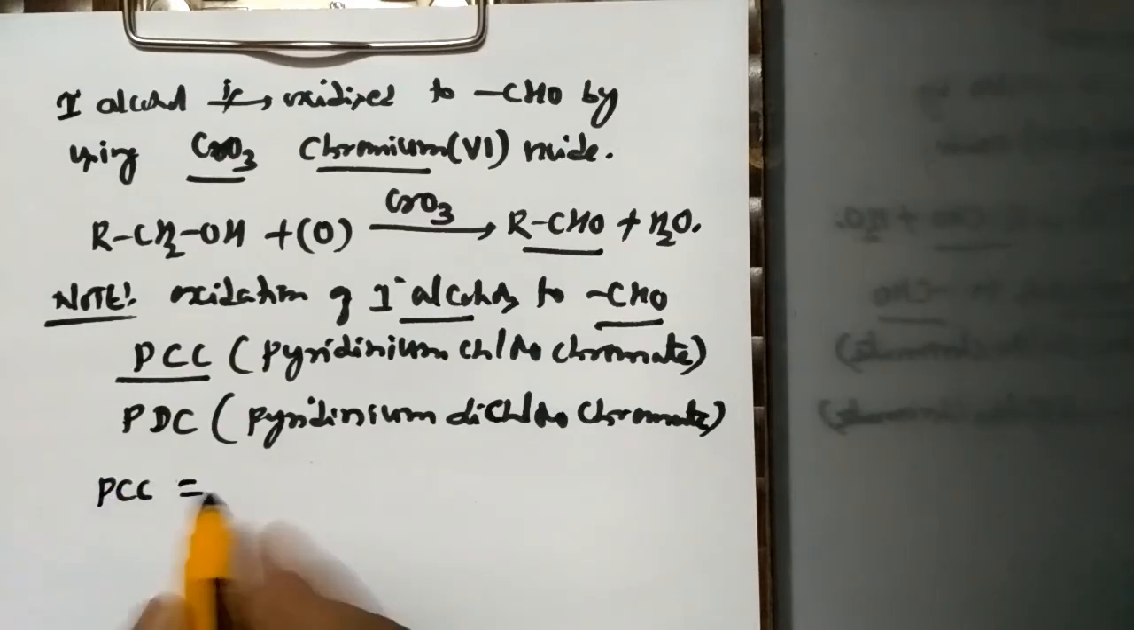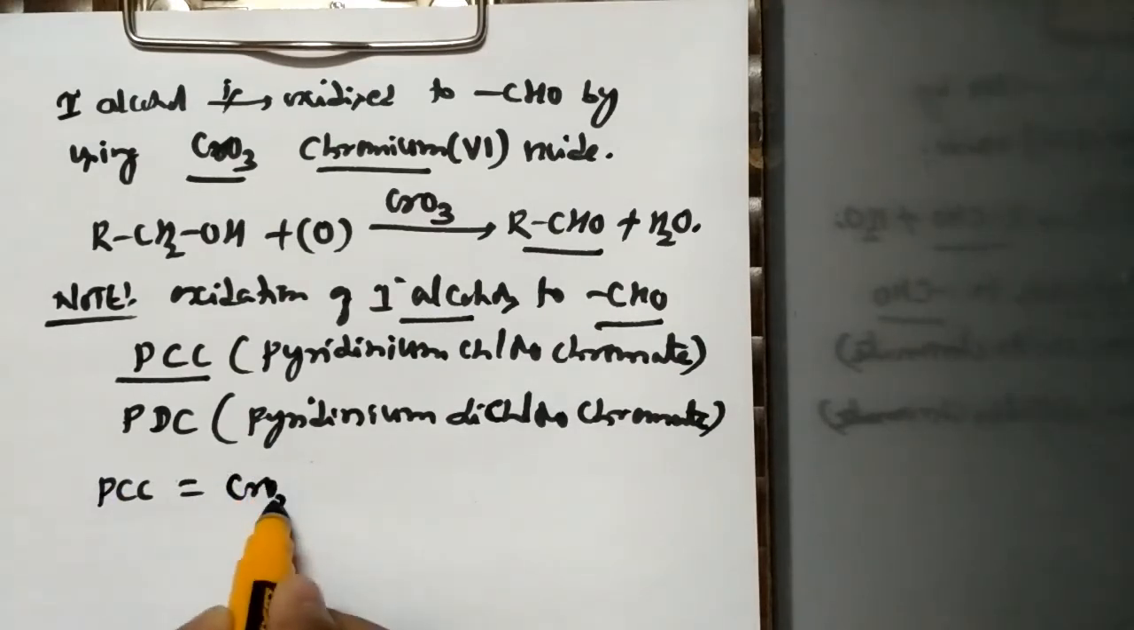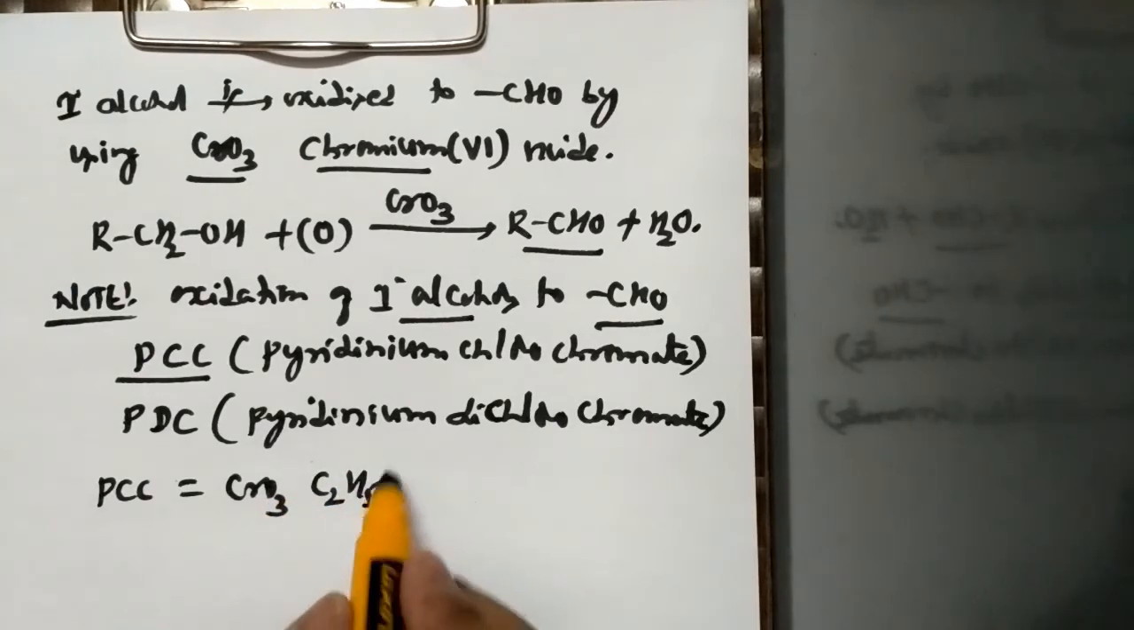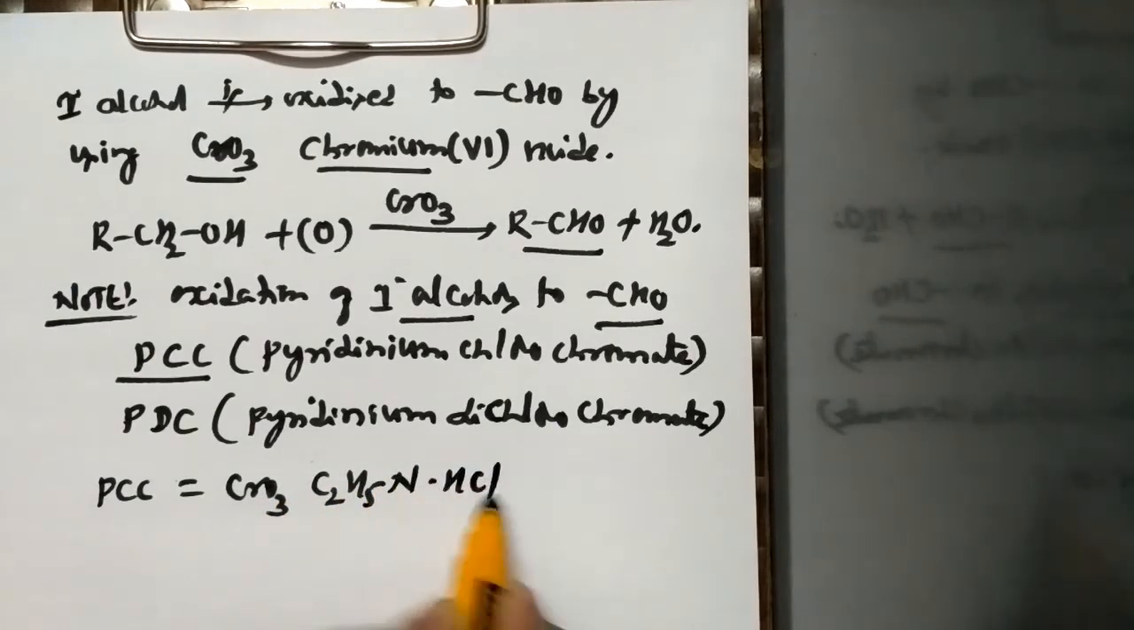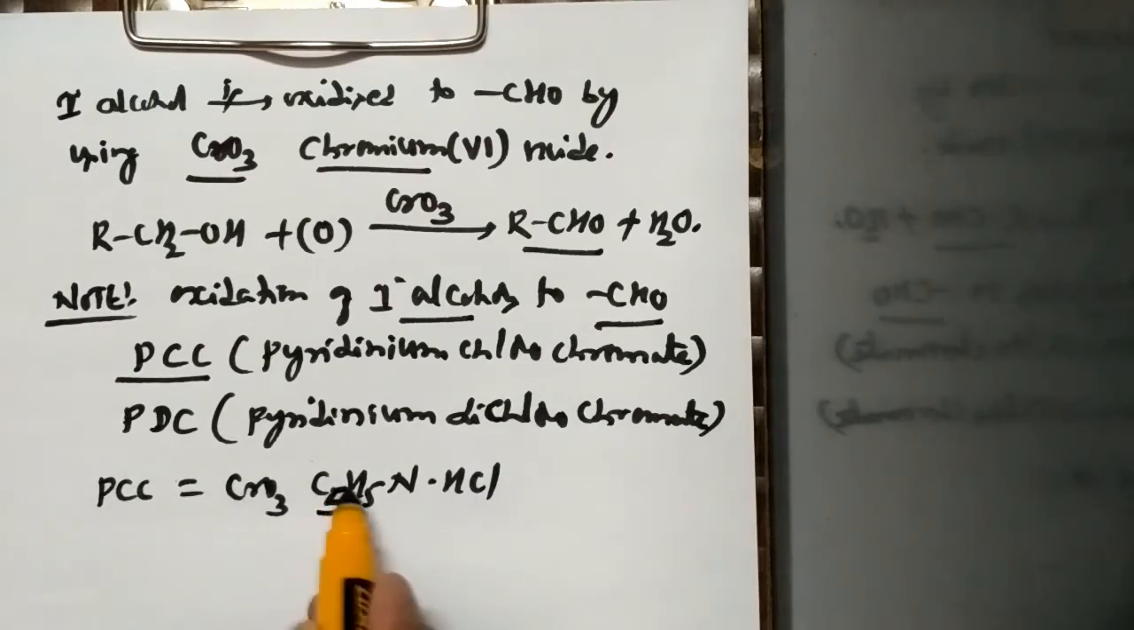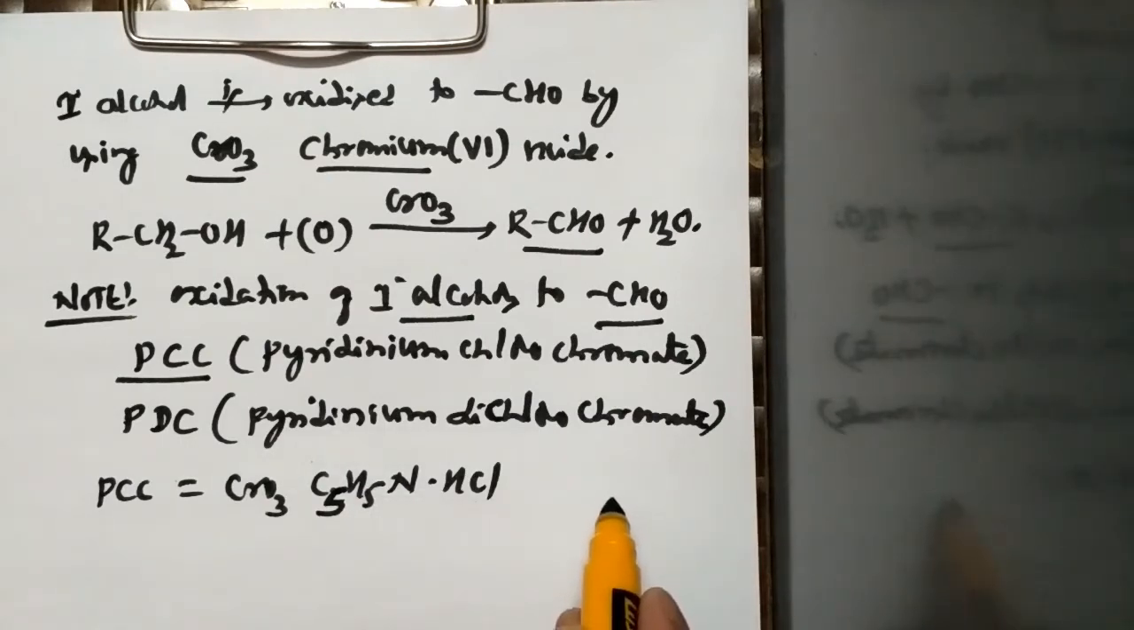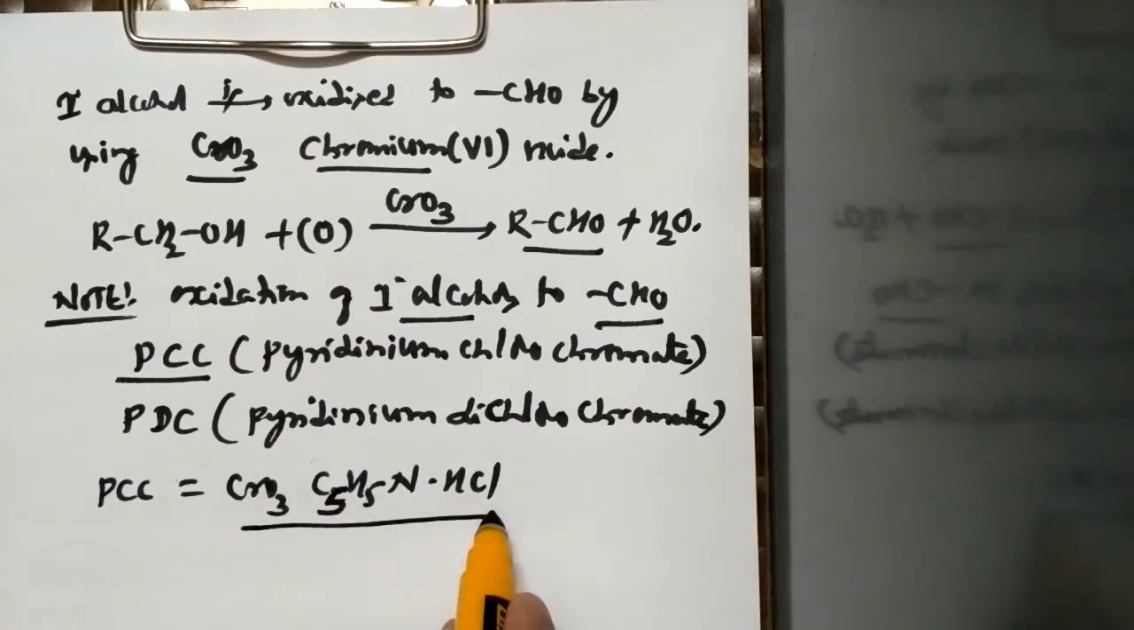So note down, PCC is given by the formula CrO3 C5H5NHCl. So this is known as pyridinium chlorochromate. Sorry, it is C5H5 because it is pyridine. Pyridine is nothing but a heterocyclic compound. This is the formula for pyridinium chlorochromate.